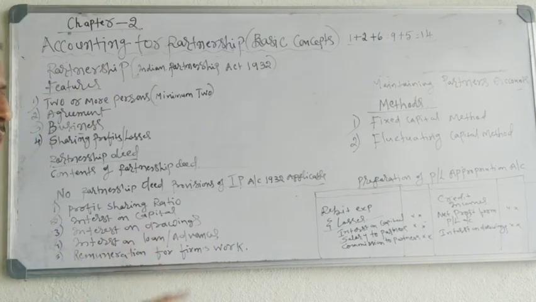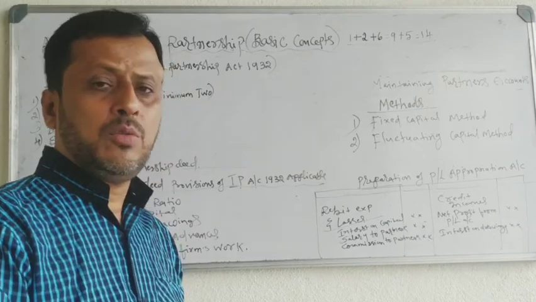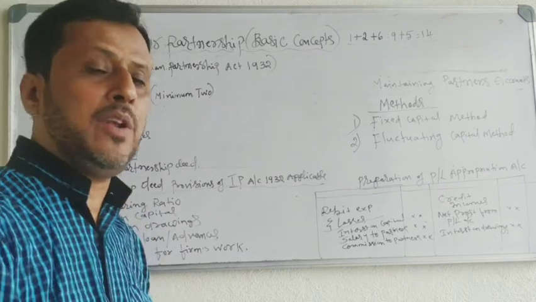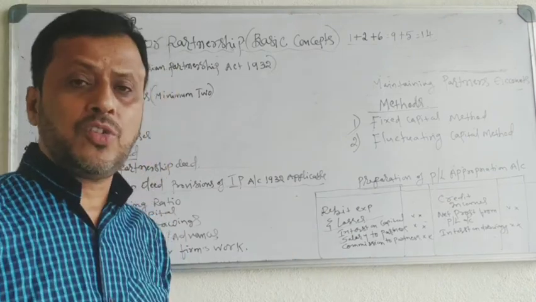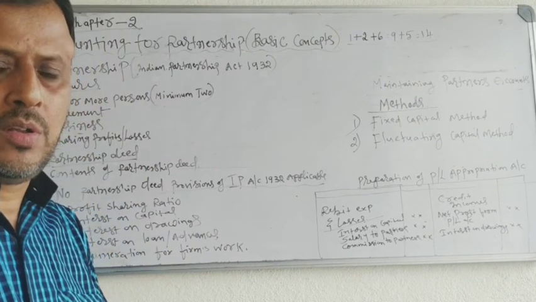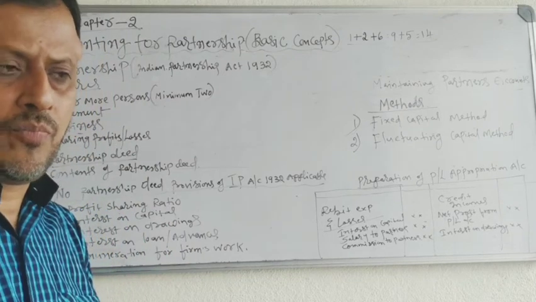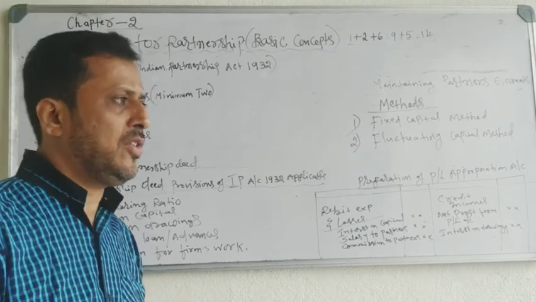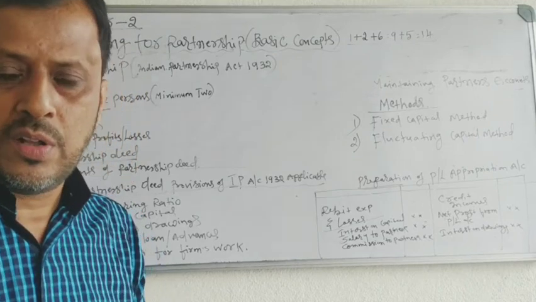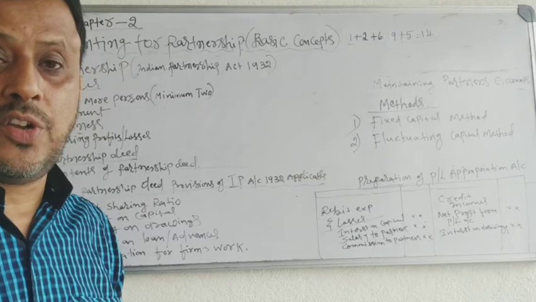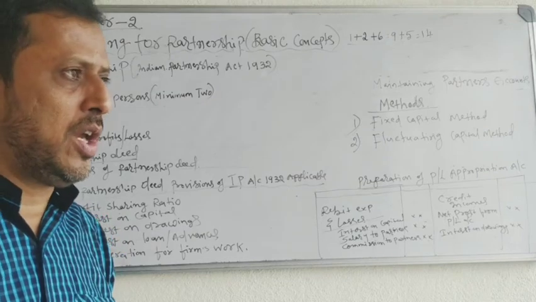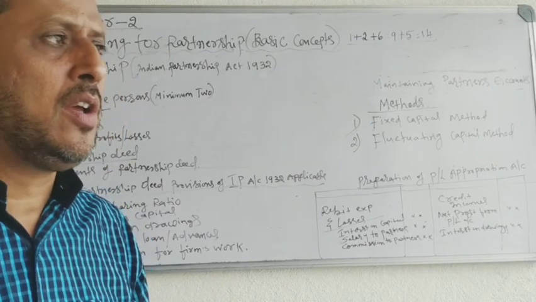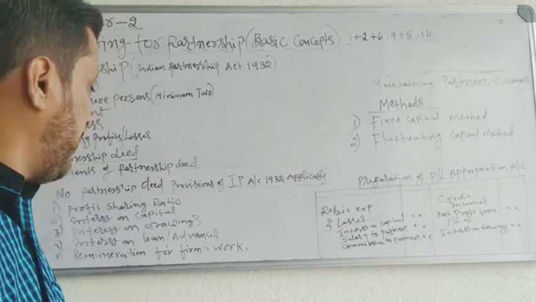Interest on drawing. Partners have withdrawn money from the business for their personal use, and on that amount partners have to pay interest. The rate of interest on drawing must be mentioned in the agreement. That time that rate will be applicable. If there is no agreement, then no partner is entitled to pay interest on drawings. Partner will not pay any interest on drawings if there is an absence of partnership deed.